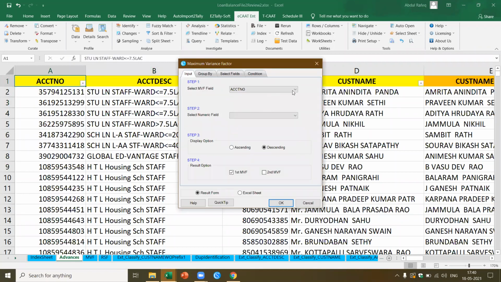Now here I'm going to select account description. Next, what I'm going to select? The interest rate. Now same thing, just let me take a pause here and say I got the purchase data, and I want to know what the purchases are for each material code. So I can select the material code and the unit price, and I'll be able to get the same difference. So I can apply it anywhere where a standard rate is applicable. I've got this data. I say okay.